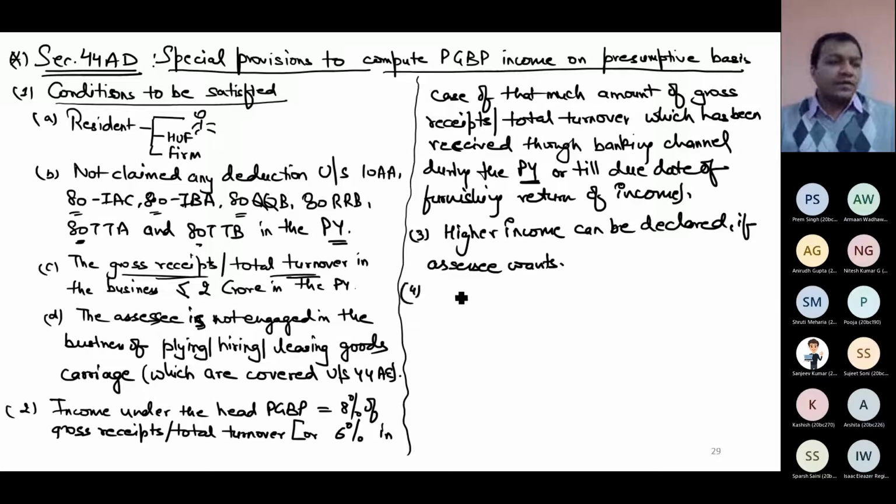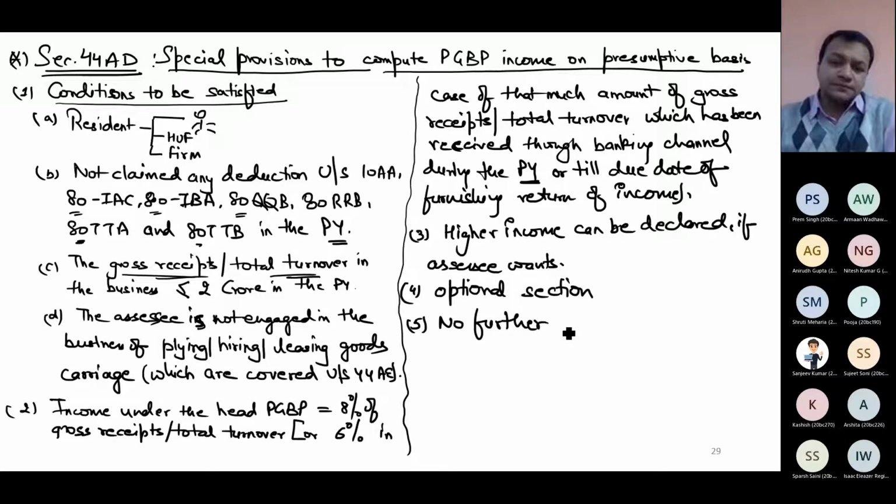Fourth, it is an optional section. No one is making it compulsory. It's an optional section. If you want to apply it, you apply it. If you want to follow normal provision, you follow it. No problem. No further deduction is allowed from this percentage.